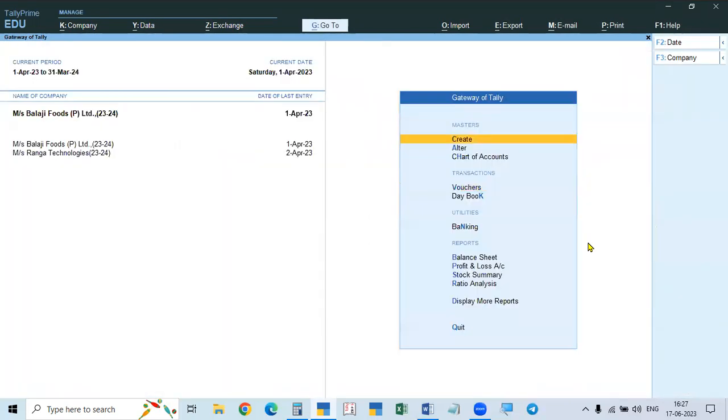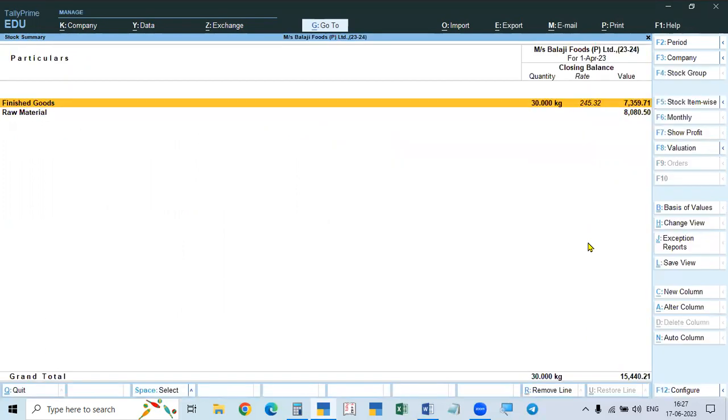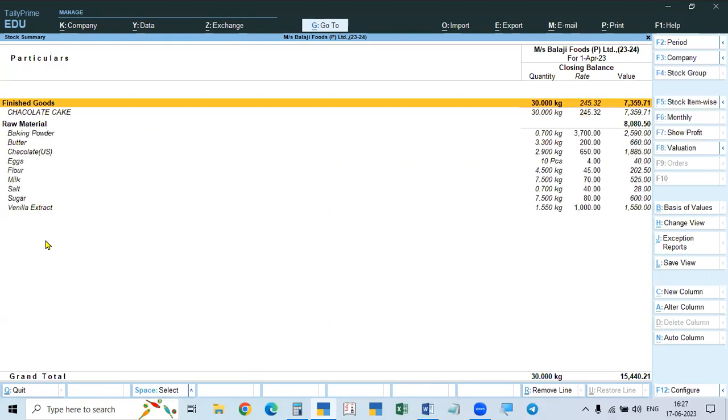Now go and see the stock summary. Here we have finished goods and raw material. Finished goods are in two places: the bakery and godown 2 and godown 3. Raw material is in godown 1. Just click that or press Alt F1. You see, finished goods, chocolate cake, 30 kgs in both the places.